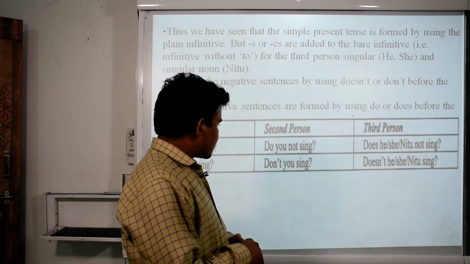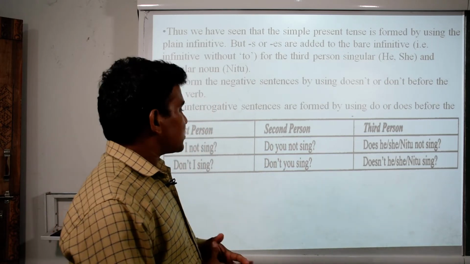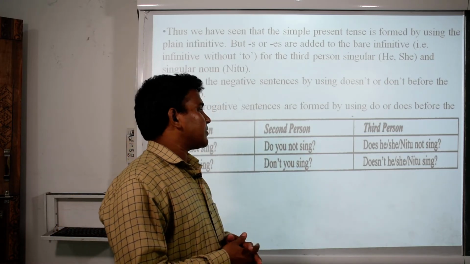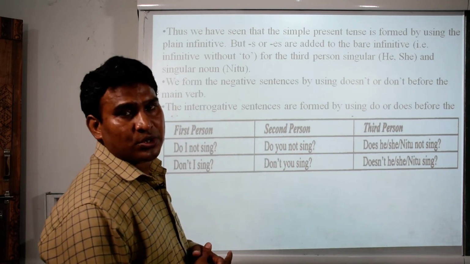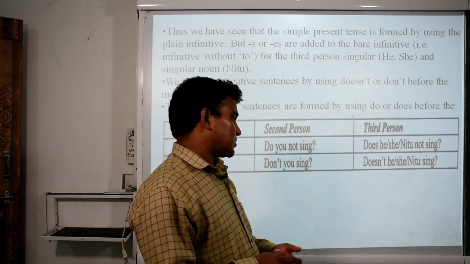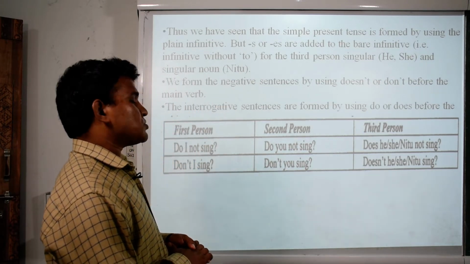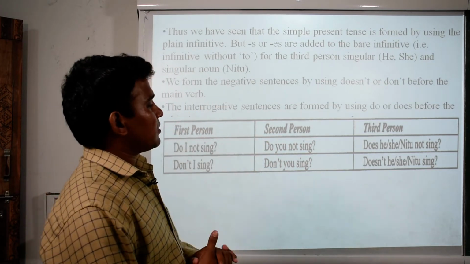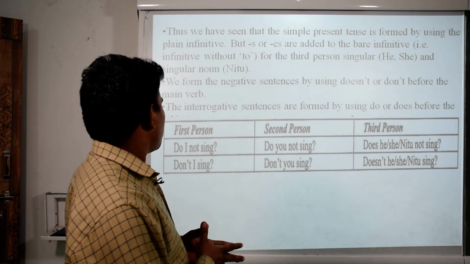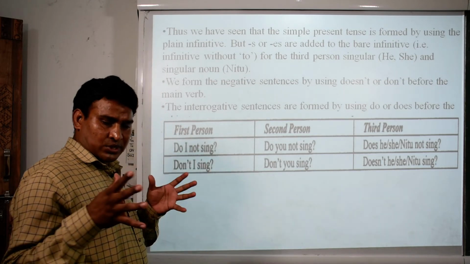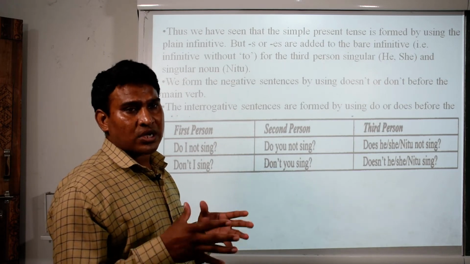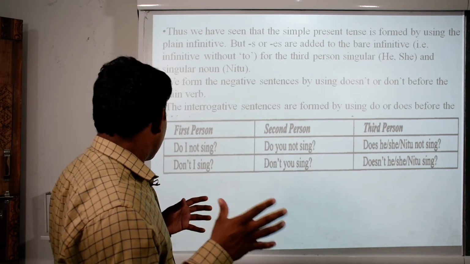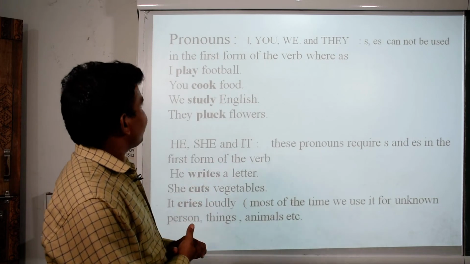Second person say do you not sing, or don't you sing? Third person, does she, he, or Neetu not sing, or doesn't she, he, or Neetu sing? So these are the ways where we use the form of these pronouns as well as verbs in order to convey the correct or the authentic meaning.